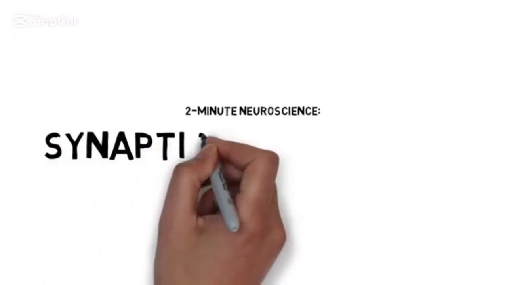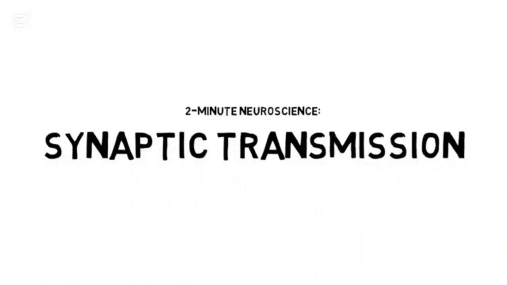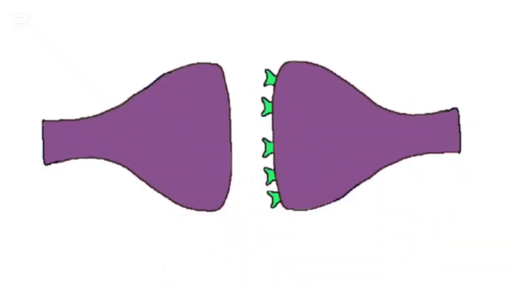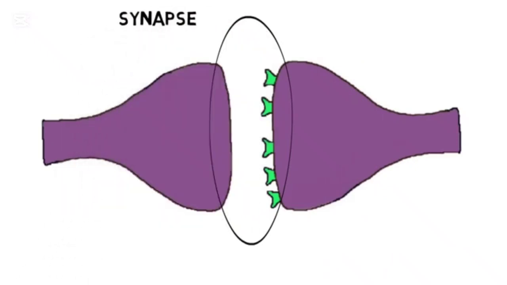class. In this installment, I will discuss synaptic transmission. Most communication between neurons occurs at a specialized structure called a synapse. A synapse is an area where two neurons come close enough to one another that they are able to pass chemical signals from one cell to another.